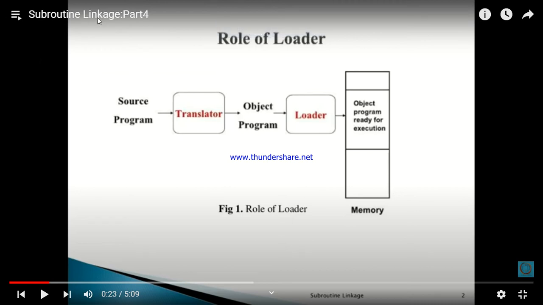Next loader is subroutine linkage. Next loader is subroutine linkage. Generally, the role of loader, which we have time to time explained.